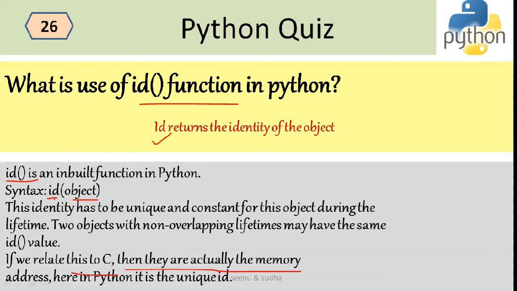What does this ID function return? The ID function will return an integer. This identity has to be unique, and it has to be unique and constant for this object during its lifetime.